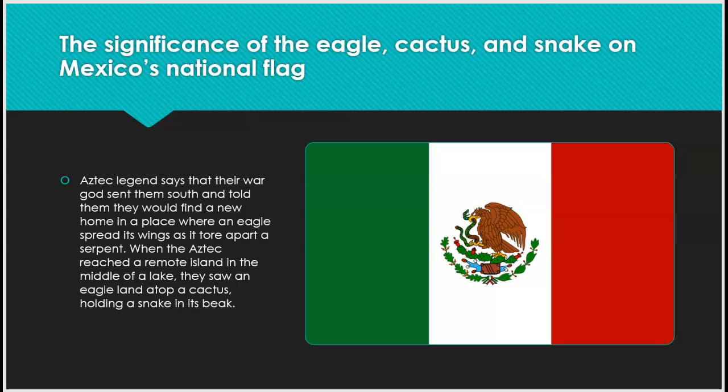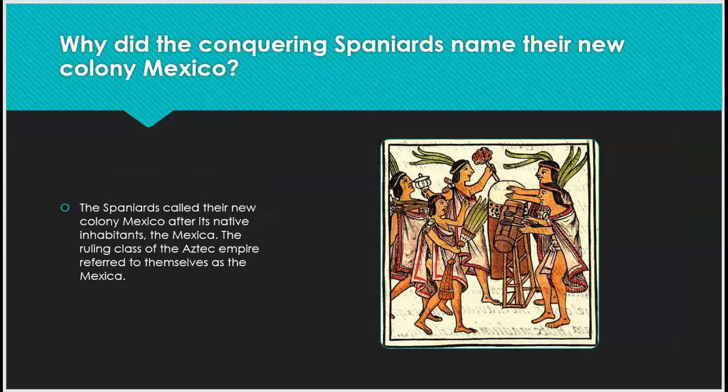The significance of the eagle, cactus, and snake on Mexico's national flag. Aztec legend says that their war god sent them south and told them they would find a new home in a place where an eagle spread its wings as it tore apart a serpent. When the Aztec reached a remote island in the middle of a lake, they saw an eagle land atop a cactus, holding a snake in its beak. Why did the conquering Spaniards name their colony Mexico? The Spaniards called their new colony Mexico after its native inhabitants, the Mexica. The ruling class of the Aztec Empire referred to themselves as Mexica.